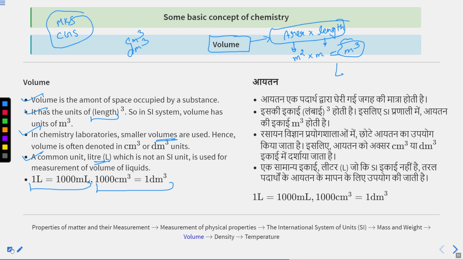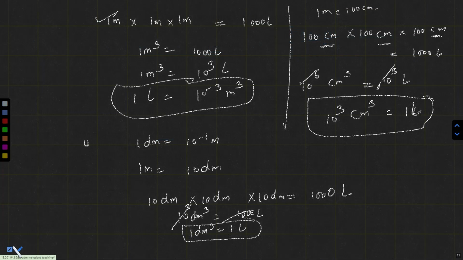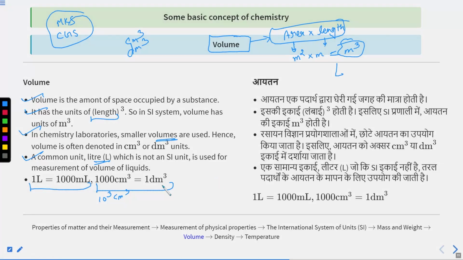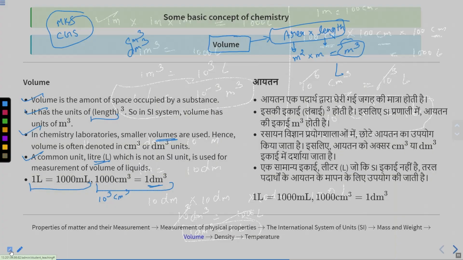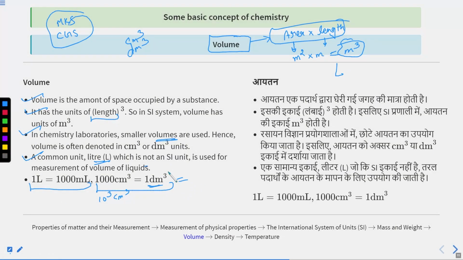1 liter is equal to 10 raised to the power 3 centimeter cube. It is written here 1 liter is equal to 10 to the power 3 centimeter cube. 1 liter is equal to 1 decimeter cube. 1 liter is equal to 10 raised to the power minus 3 meter cube.